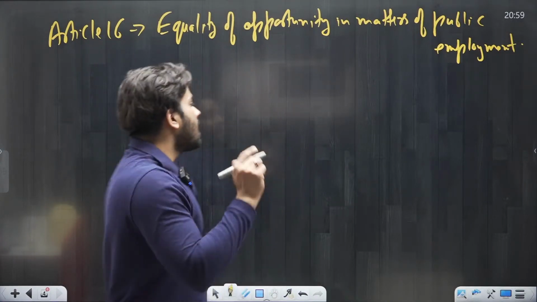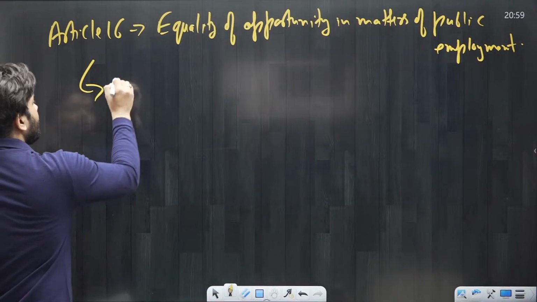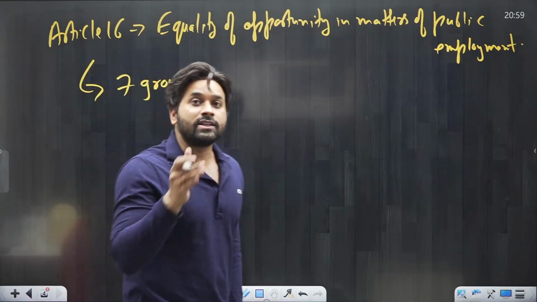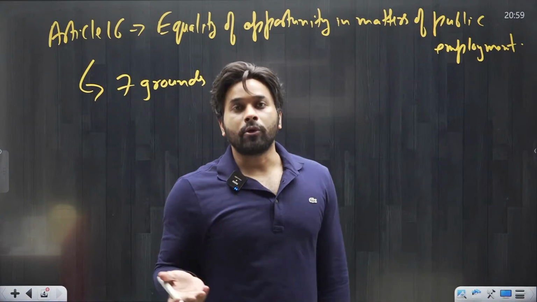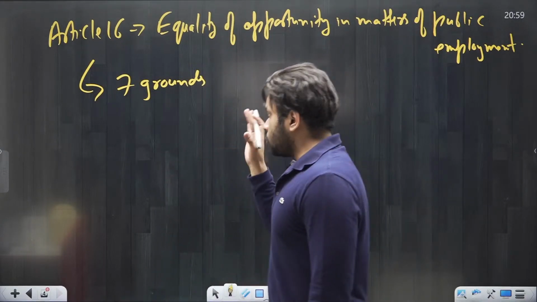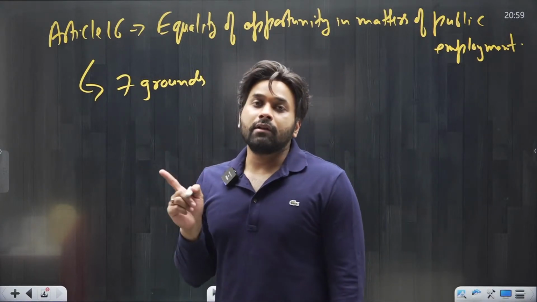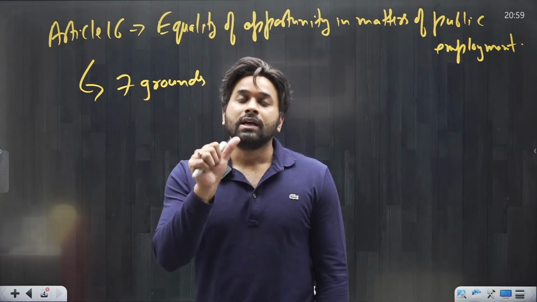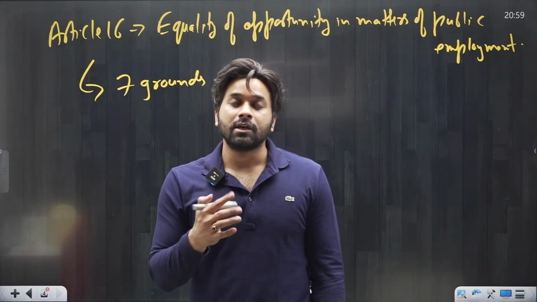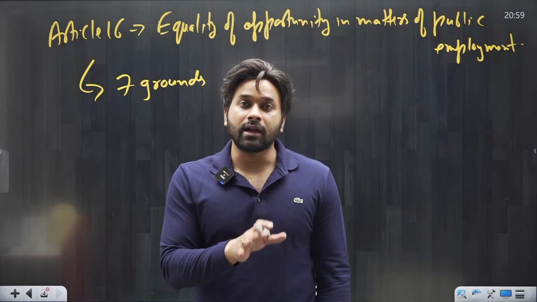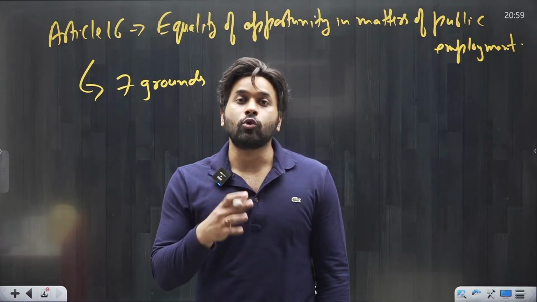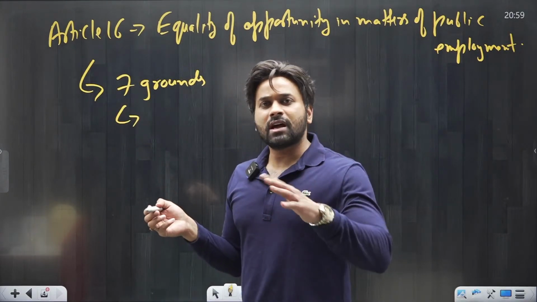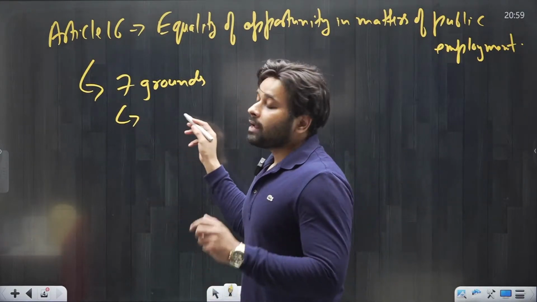So first thing, under article 16 there are total 7 grounds on which there should be no discrimination in public employment. Now remember, in article 15 we discussed the 5 grounds. Those 5 grounds were religion, race, caste, sex, place of birth. So there were total 5 grounds in article 15, but in article 16 there are total 7 grounds. The first 5 grounds are similar to article 15, and